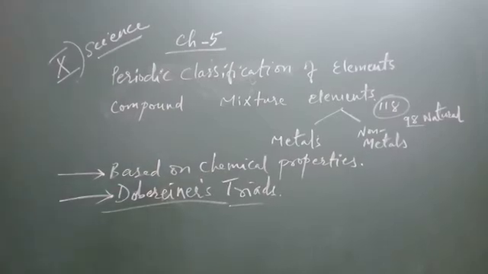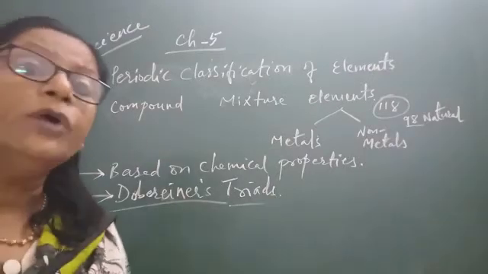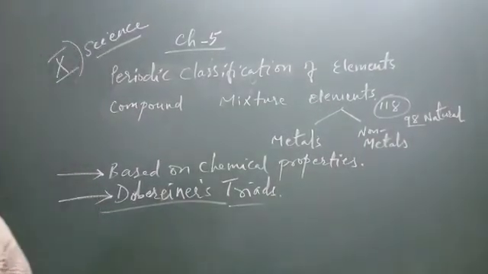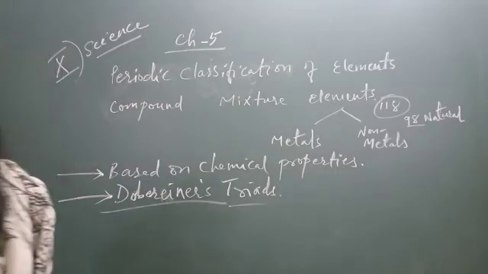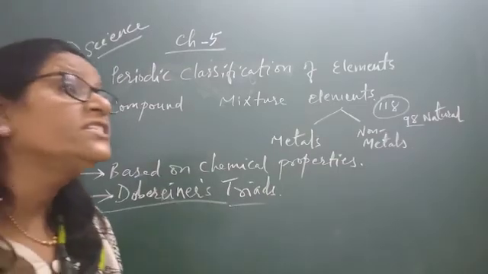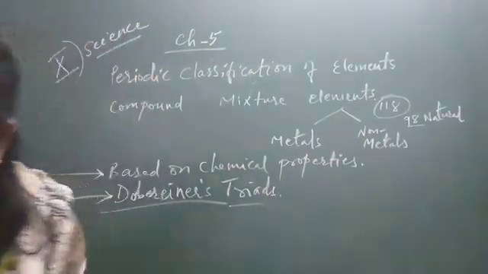So scientists gathered more and more information about the properties of these elements and how to organize and arrange them. That is a very difficult task. So first of all, the scientists classified the elements on the basis of their chemical properties. Now you know that living things like plants and animals, in 9th standard you learnt how they were classified.